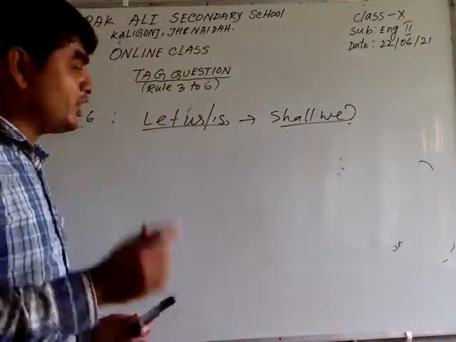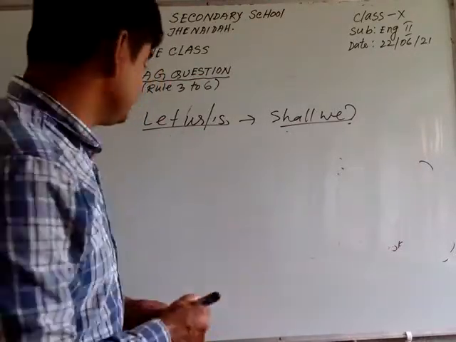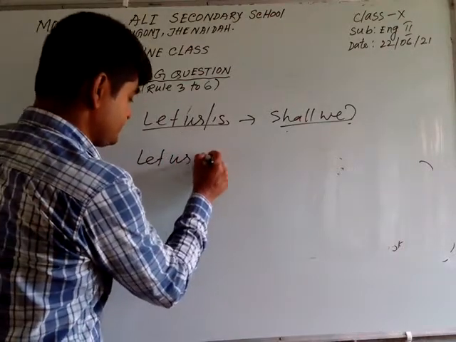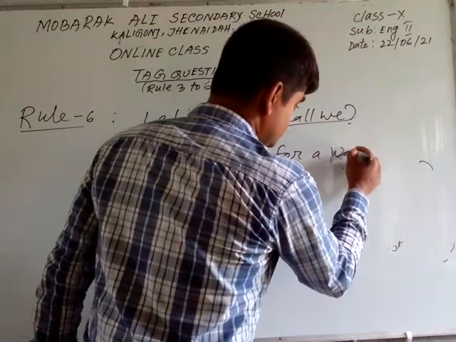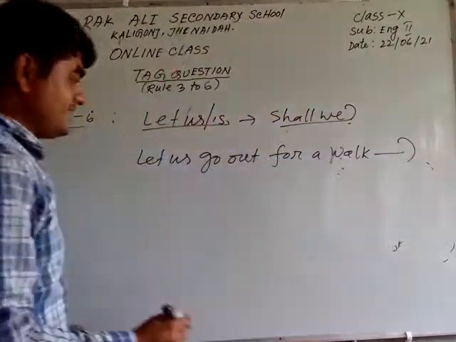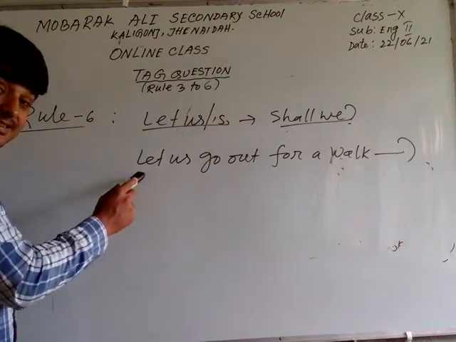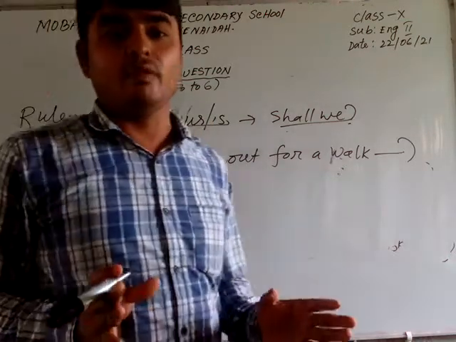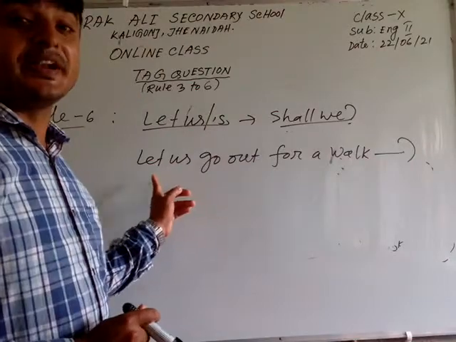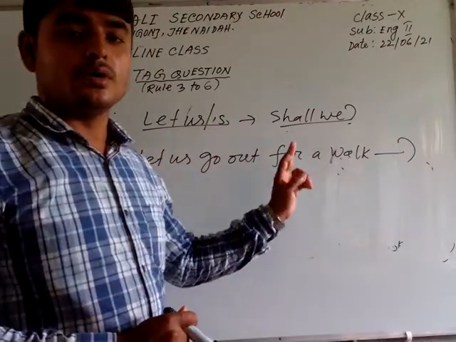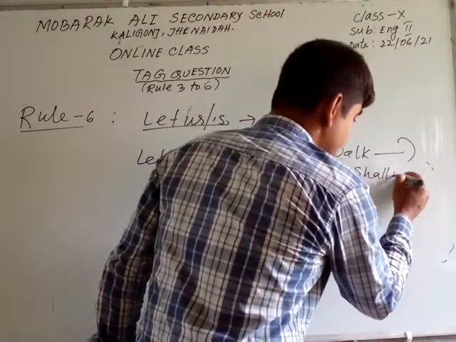Now I am going to write the example. If I write the example, I think you will be clear, dear student. Let us go out for a walk. This is an example of this rule. This sentence starts with let us, so obviously it is an imperative sentence. So you will write in that gap shall we.